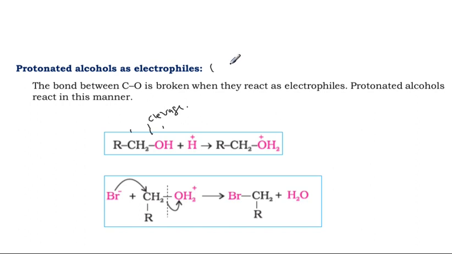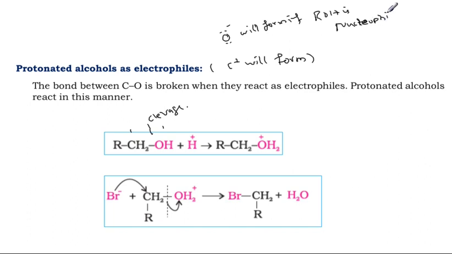In the electrophile, C plus will form after cleavage. In the nucleophile, O minus will form if ROH is a nucleophile. C plus will form if alcohol ROH is an electrophile.